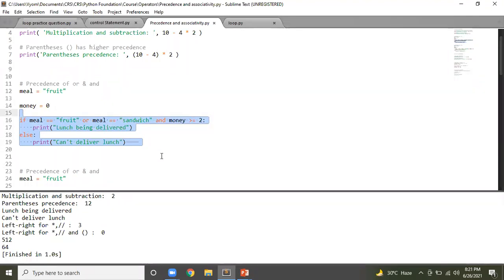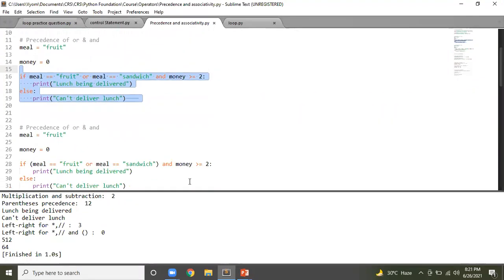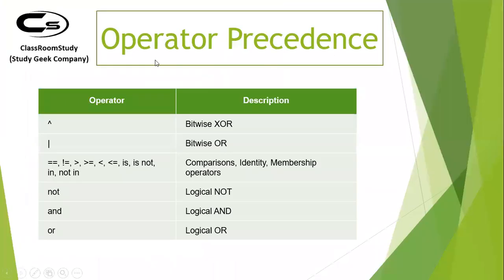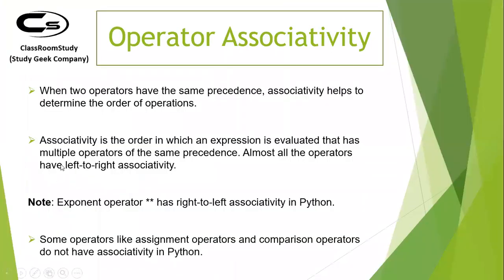So how do you resolve this? You resolve it like this. Basically, it should be written like this. You should have these braces around it. Now, why is there a problem? Because if you go back to this PPT, you see and has a higher priority than or. As a result, what happened was